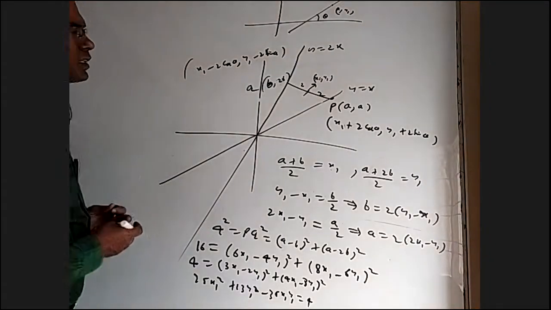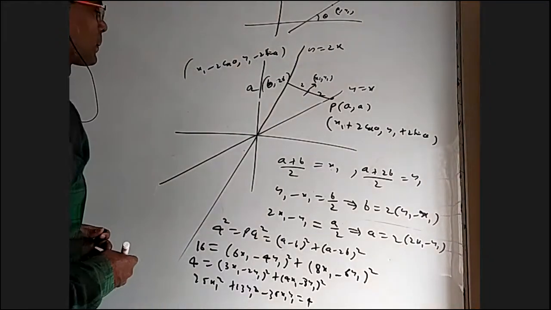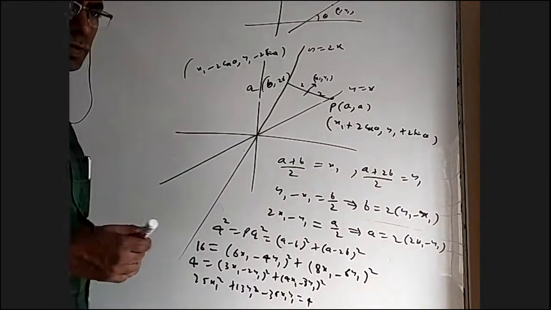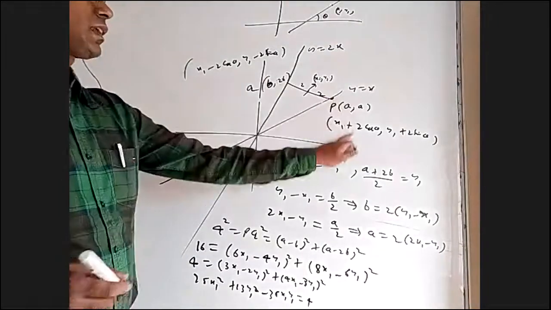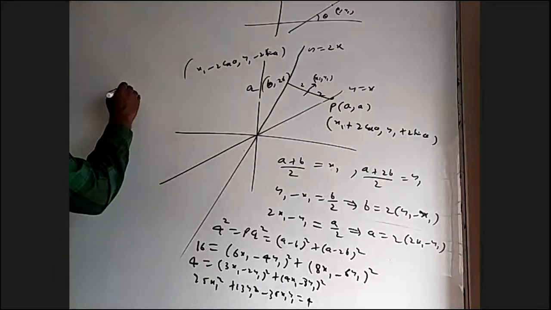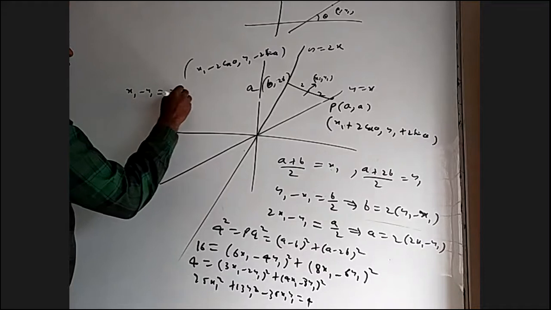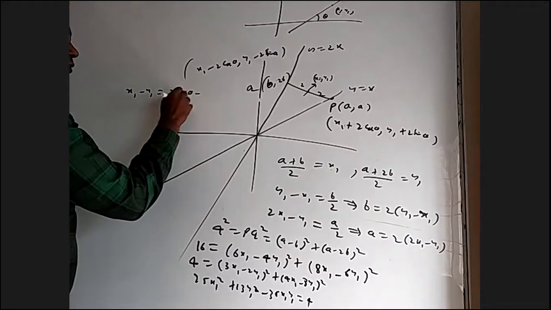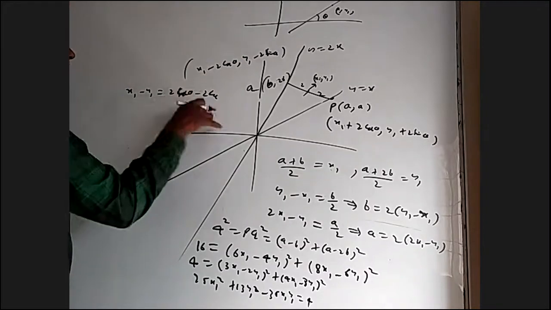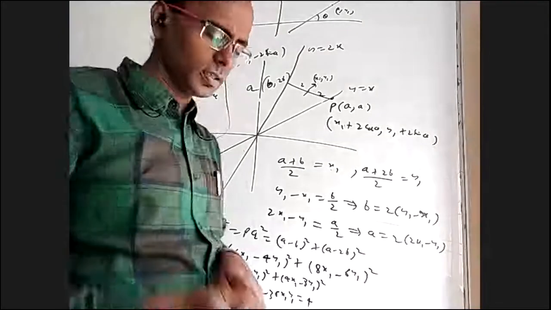So how to eliminate theta, we have to see that. But I think that also will come out, not difficult, because directly when I equate these two, I will get x1 minus y1 equal to 2 cos theta, 2 sin theta minus 2 cos theta. Then eliminate theta.